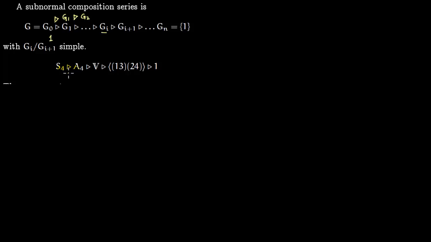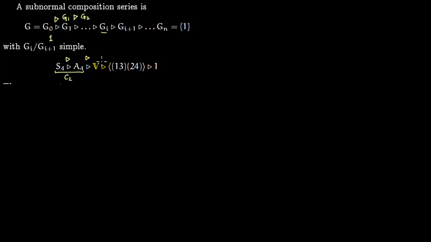So let us give an example. You have this S4. It has A4 as its normal subgroup. Then this Klein 4 subgroup is normal in A4. And then we have this subgroup which is generated by (1 3)(2 4), which is normal in Klein 4. And then you have identity. So now you can take quotients to show they are simple. S4 over A4 is C2, the cyclic group of order 2. So therefore it is simple.